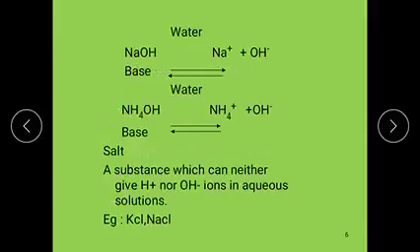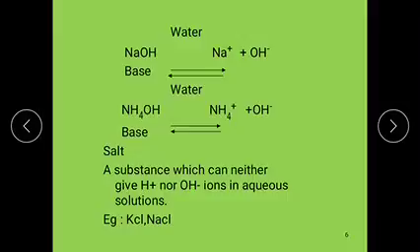And next are bases. Examples are NaOH and ammonium hydroxide. Sodium hydroxide on ionization produces Na+ and OH-. According to Arrhenius concept, a substance which produces OH- ions is a base. Here sodium hydroxide is a base. Next is ammonium hydroxide. Ammonium hydroxide on ionization produces NH4+ and OH- ions. The OH- ion is given by ammonium hydroxide, so it is a base.